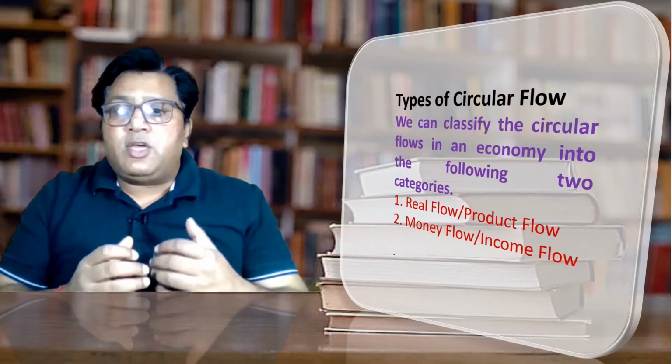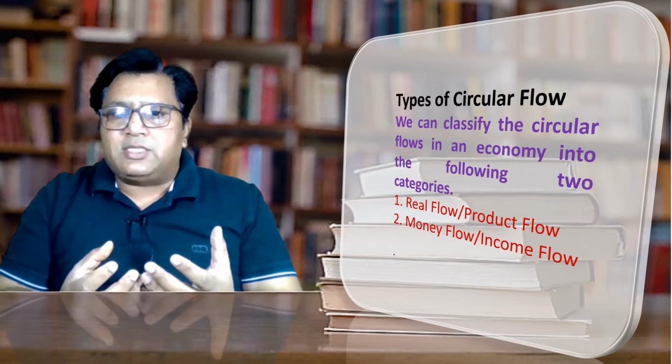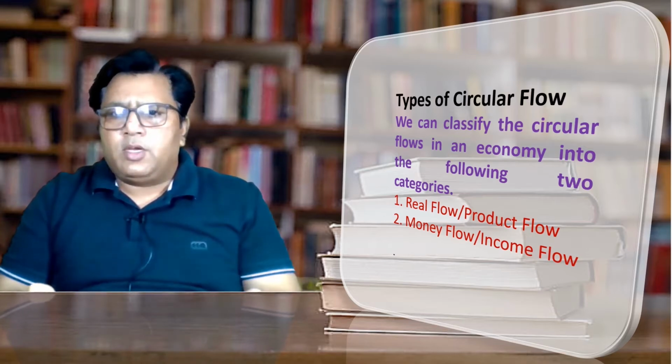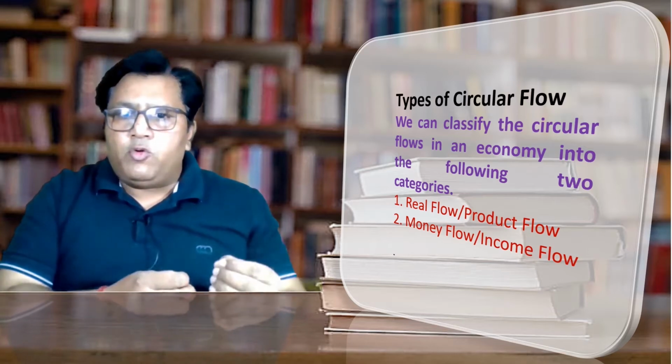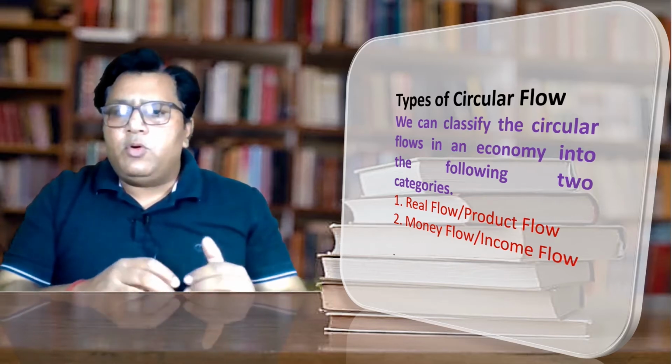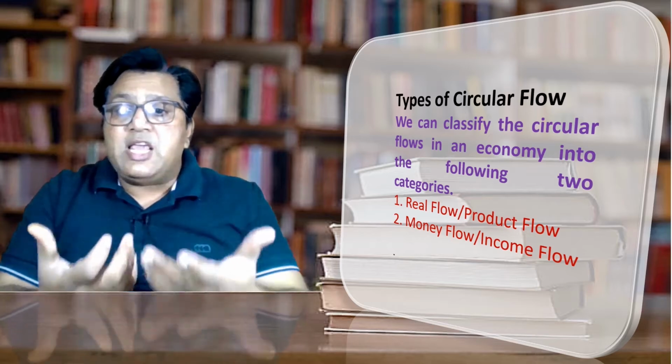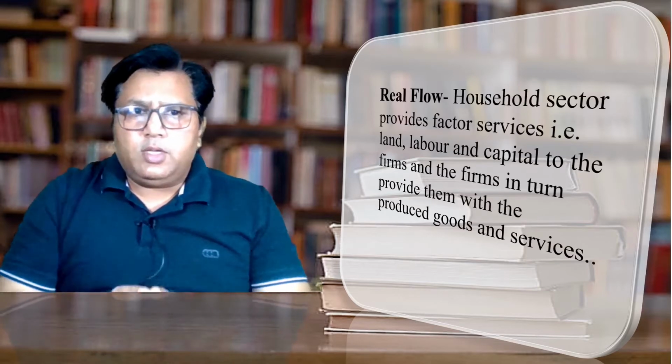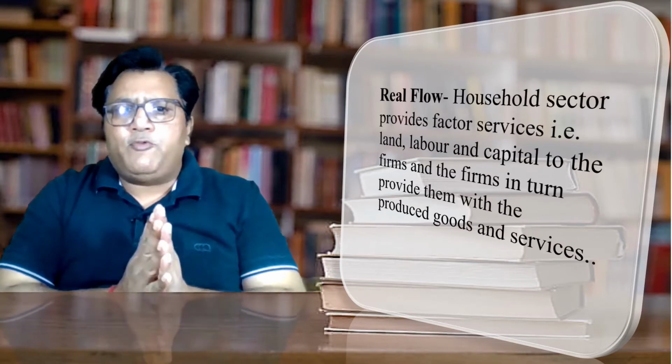On the basis of the nature of movement, we can say that we have two types of circular flow. One is called the real flow. The other name of the real flow is product flow, and the second one is money flow, or the other name of the money flow is income flow. Let us see what is the real flow first.